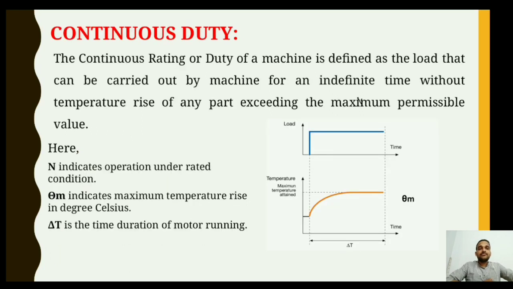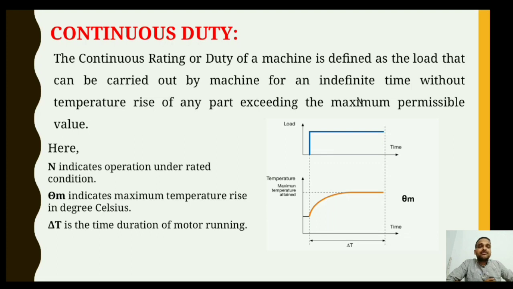So our main purpose is to learn the continuous duty, short time duty, and intermittent periodic duty. Moving forward, again we have the first one, continuous duty. The continuous rating or duty of a machine is defined as the load that can be carried by the machine for an indefinite time without the temperature rise of any part exceeding the maximum permissible value. It means that once a machine is switched on, there is no time limit after which it has to be switched off. For this purpose, the maximum temperature value, that is theta m, is specified.